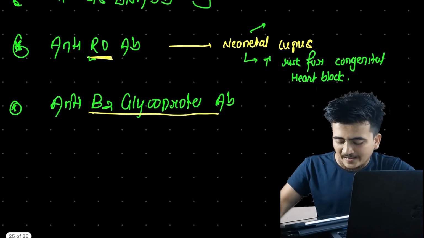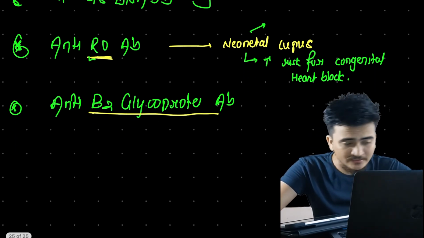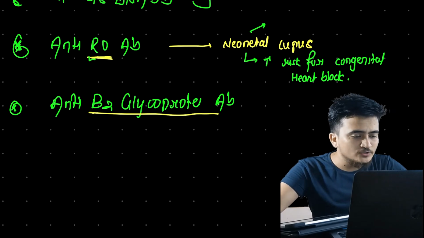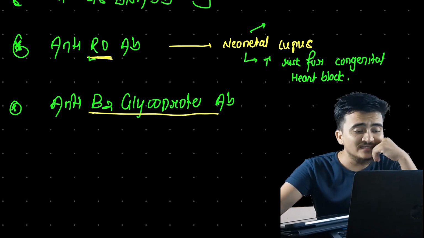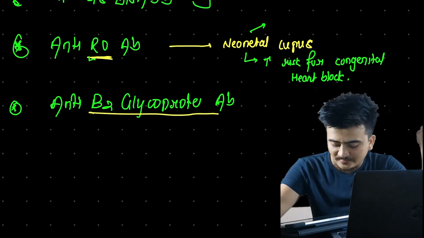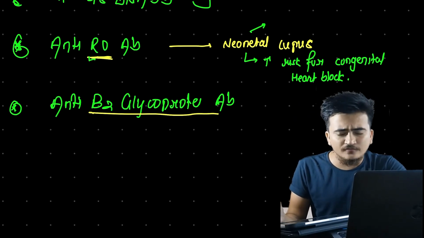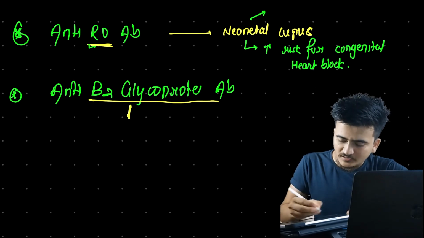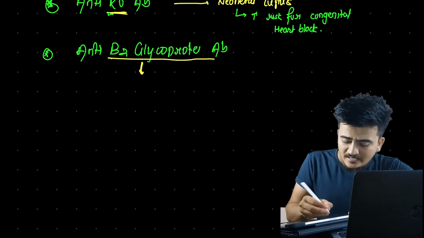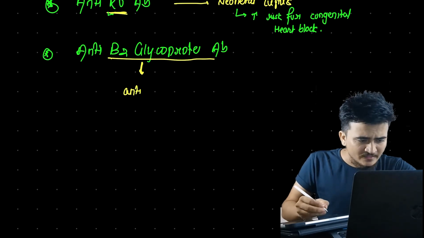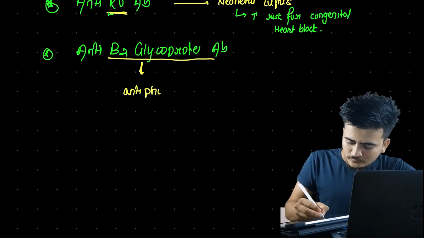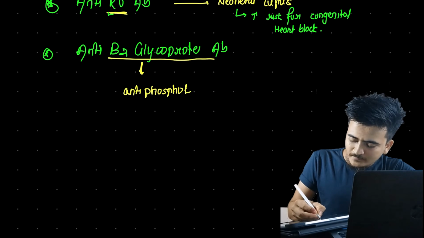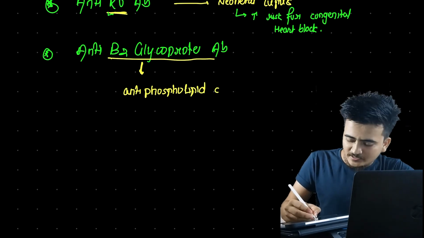Now talking about anti-B2 glycoprotein antibody, the thing that we need to know is that these are anti-phospholipid antibodies.